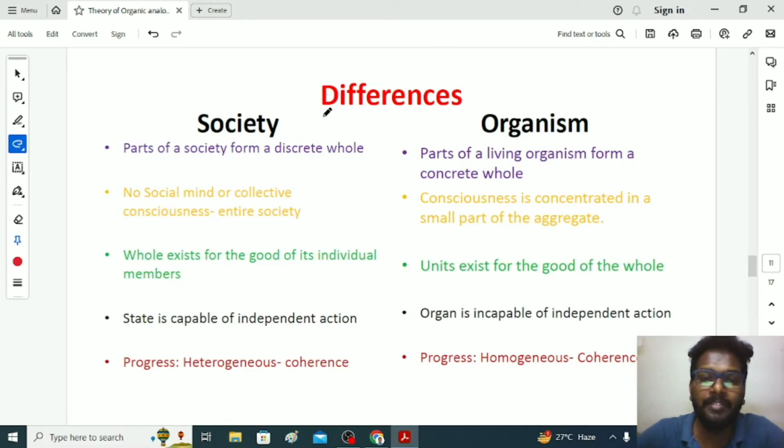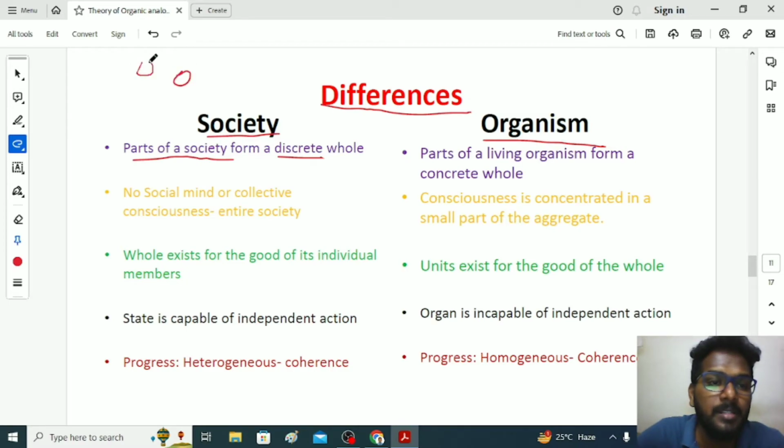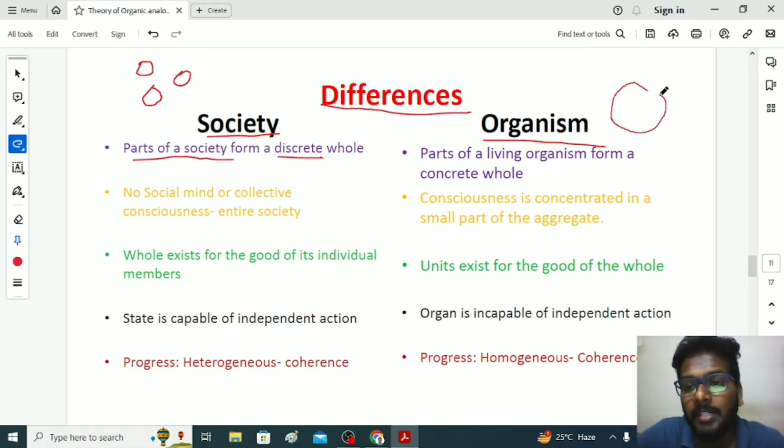Now we'll get into the differences between the society and organisms. If we take parts of society, they are discrete. The family will exist here, then economy, industries will exist here, then religion will have existence somewhere else. So it has no specific structure. If you take organism, it has concrete structure. If you take mammal, if you take camel, if you take dog, if you take human being, they have some specific concrete structure. Inside the structure we have parts, we have organs.